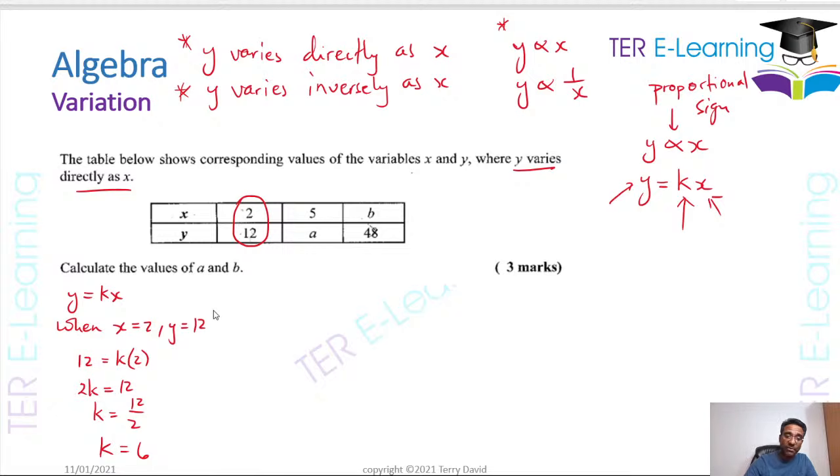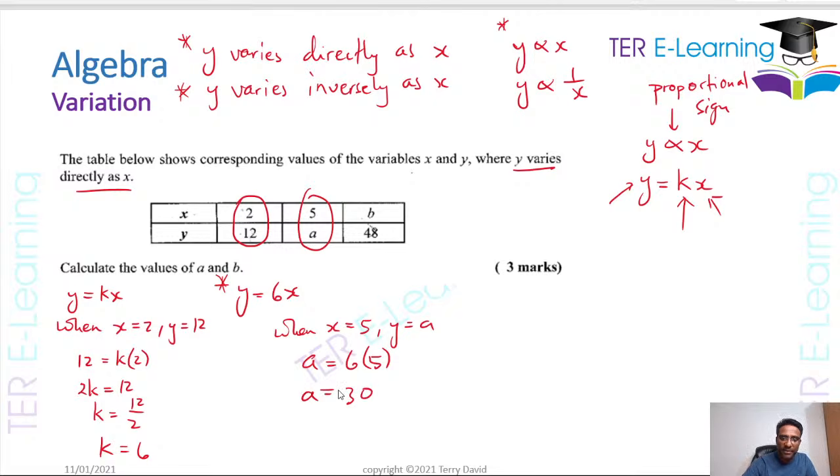So you know what k is now? k is 6. So therefore you know what the equation is. The equation is y is equal to 6x. And now we're going to use this to work out anything they ask us to do. The question says find a and b. So let's find a and b. So we know that when x is equal to 5, right, from the table, y is equal to a. So therefore a is equal to 6 multiplied by x, which in this case is 5. So therefore a is equal to 30, right? So we just worked out a.